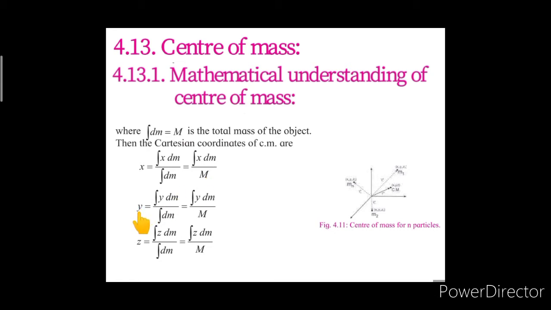The center of mass for the y coordinate we write as integration y dm upon integration dm, as integration dm is capital M, the total mass of the system.